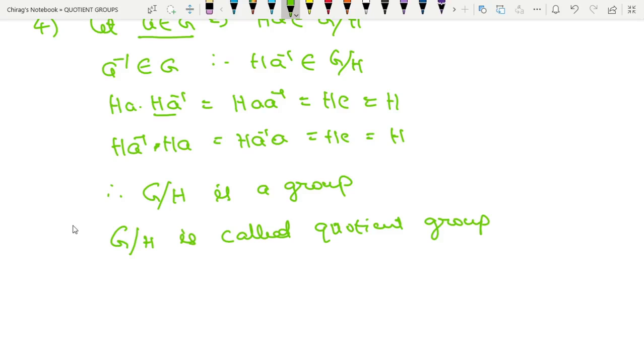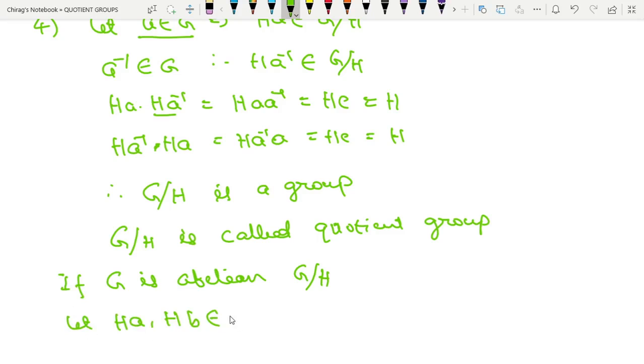Now, if G is abelian, then what can you say about G by H? Is G by H also abelian? So, let us see. Now, let HA, HB belong to G by H.